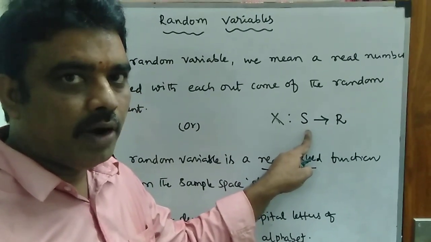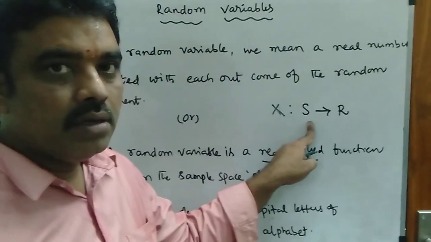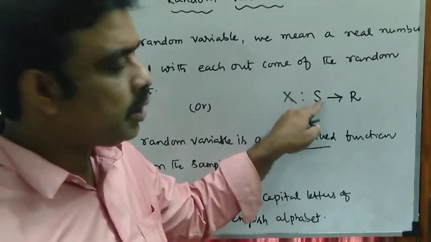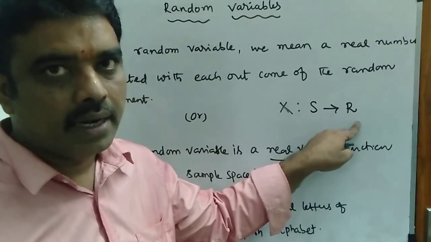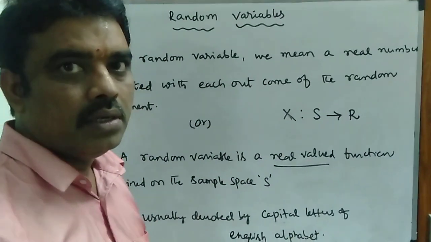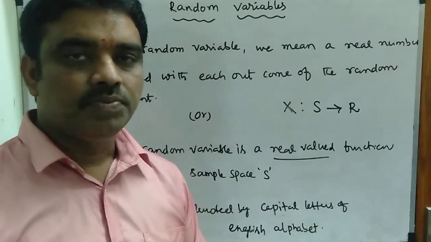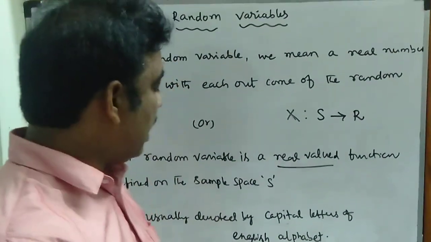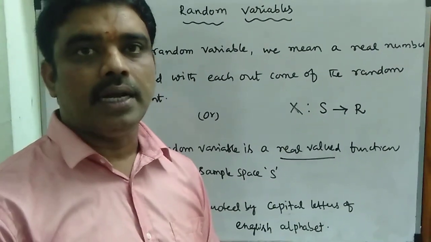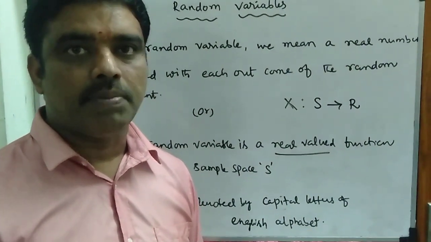For every sample point, for every outcome of the random experiment in the sample space, there should be an association with a real number. That is called the random variable. So a random variable is a function from the sample space to the real number system, and it is usually denoted by capital letters of the alphabet, such as X, A, Y, Z, like that.